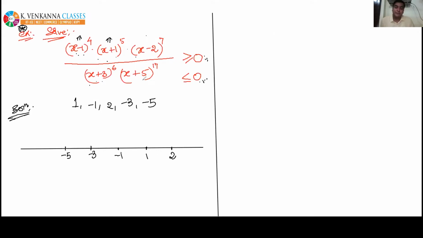So let's see what difference will come in the wavy curve, because of these powers. Let's see how these powers will affect the nature of the wavy curve. For this, I need a rough space here. This is the rough calculation for your better understanding.